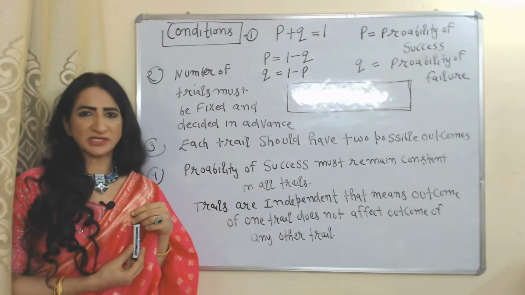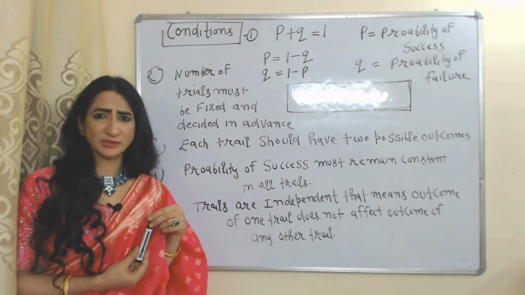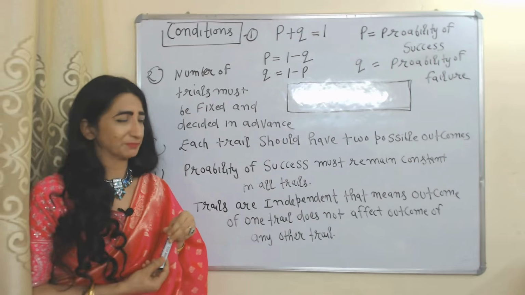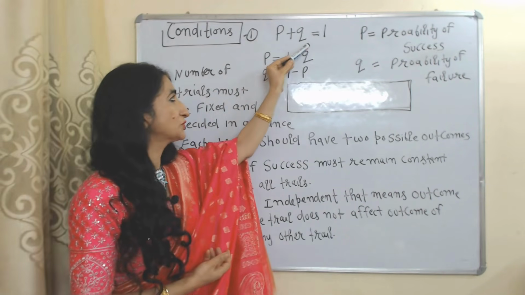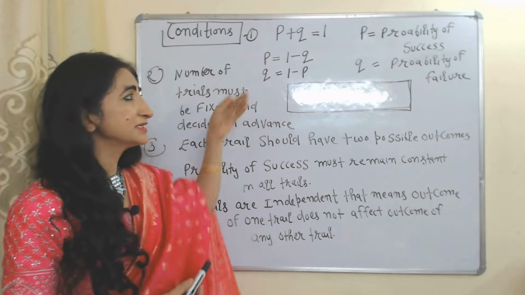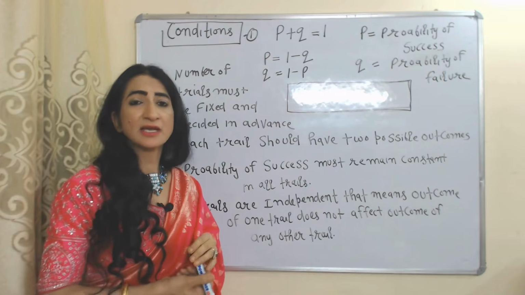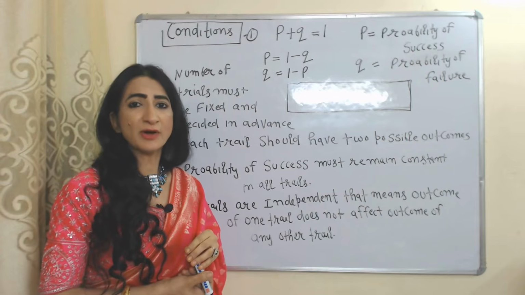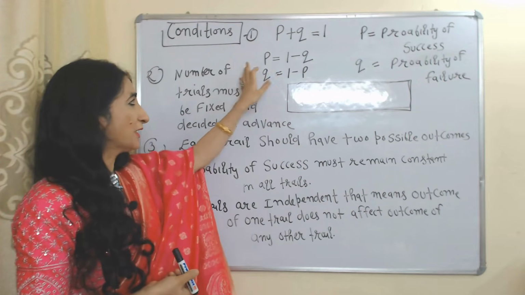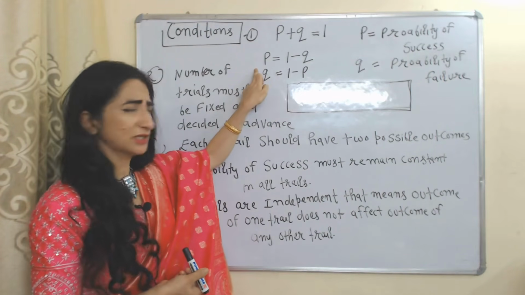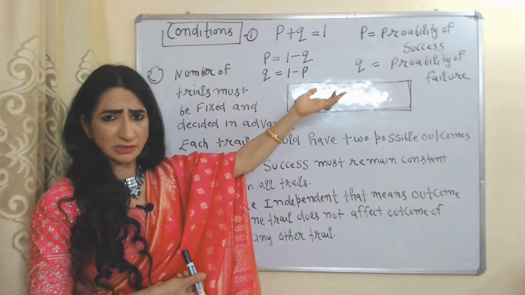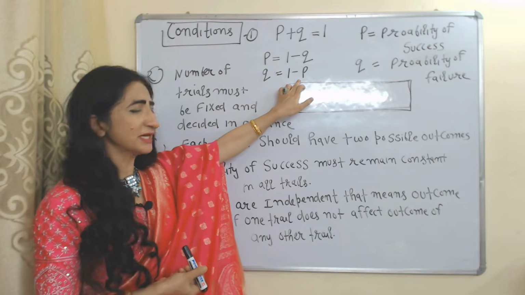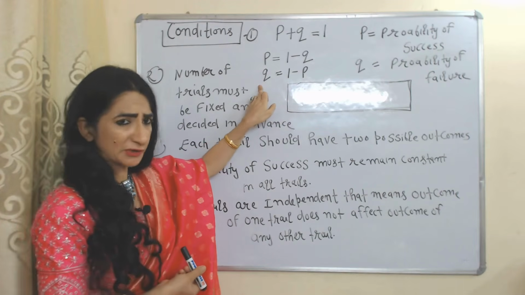Now we'll see conditions, or we can say assumptions, of binomial distribution. In case of binomial distribution, P plus Q should equal 1. P means the probability of success. Q means the probability of failure. If the value of Q is given, then you can easily calculate the value of P because P equals 1 minus Q. Similarly, if the value of P is given, you can calculate the value of Q.